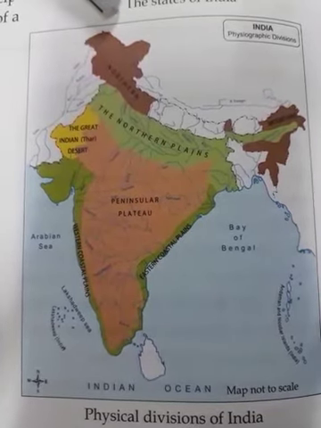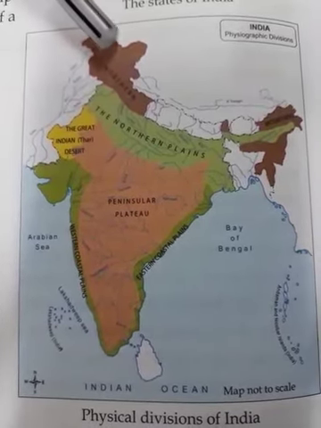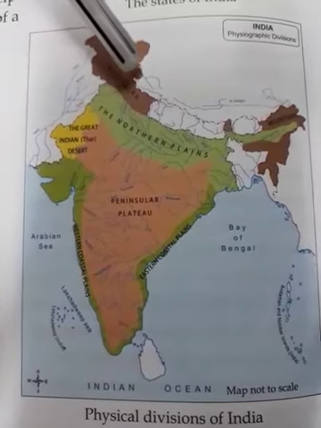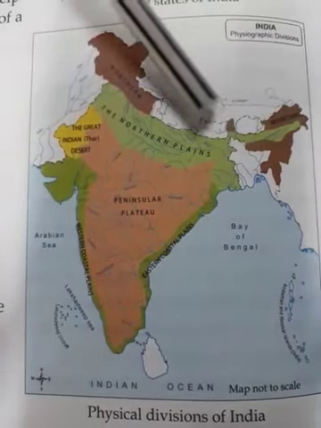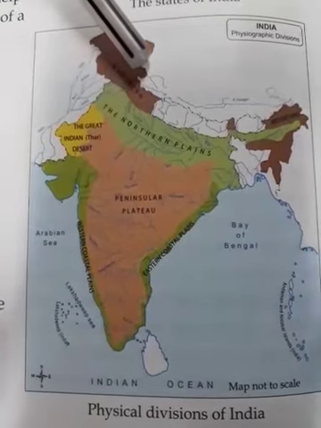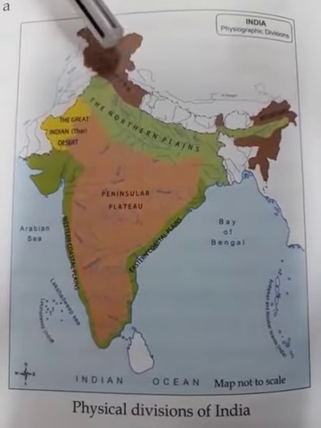The northern mountains are made up of several chains of mountains. That means many mountains are chained together. So these are called ranges. What are they called? Ranges.